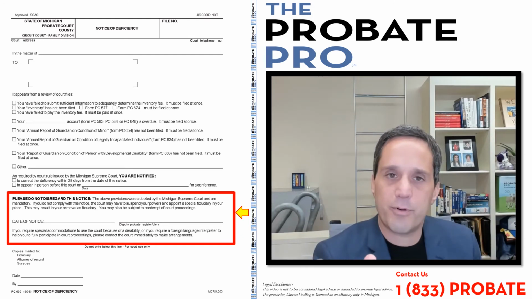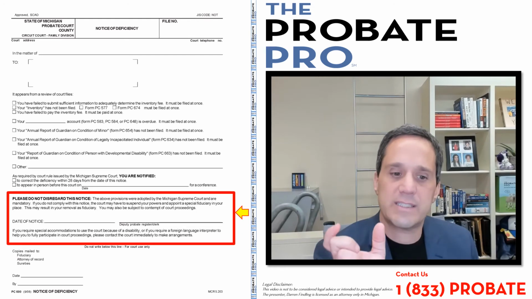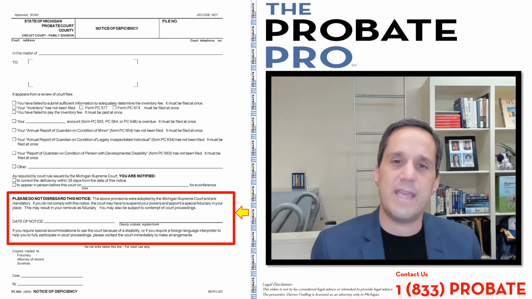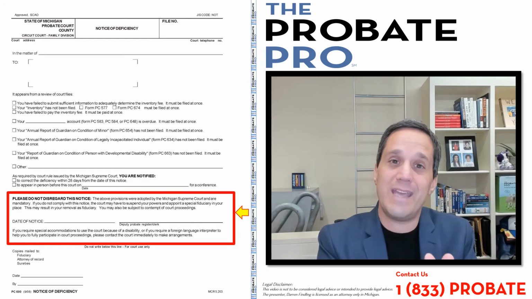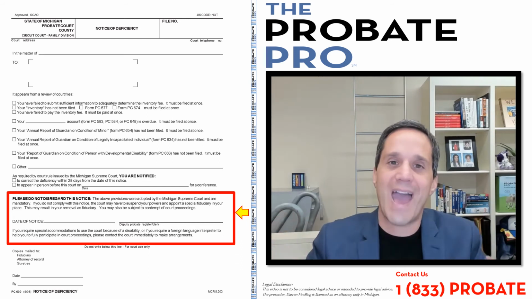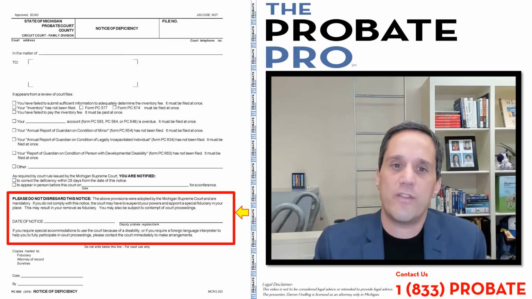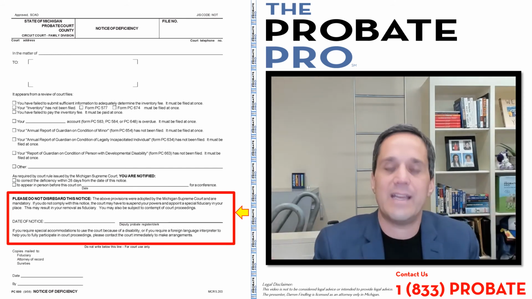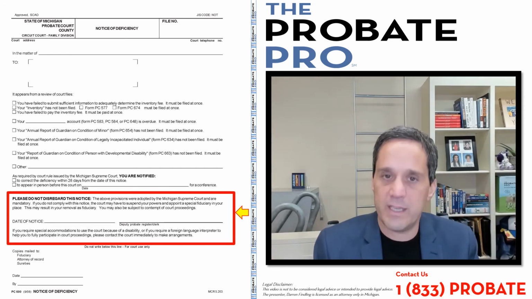Then there's a date provision there, and that date provision is set forth by the registrar or the court clerk. And the reason that date is really important is it's the 28-day time frame from that date that triggers the appointment of a special fiduciary, the suspensions, or whatever may occur thereafter. So it's 28 days from that date that's indicated there.